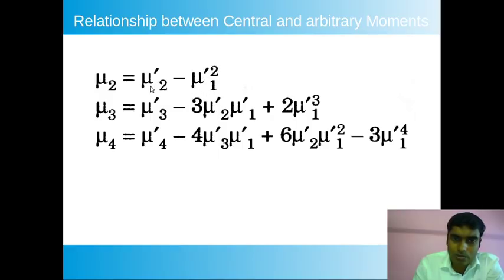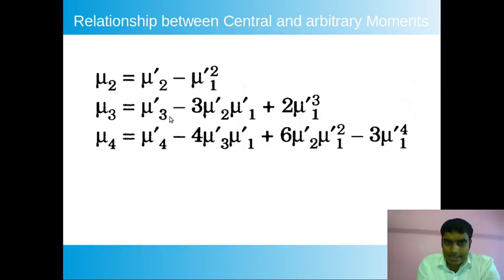Next, this one is order 3, mu3 dash is order 3, and mu2 dash mu1 dash together is also order 3, and the last one is also order 3. For mu4, this is order 4, mu3 mu1 together is order 4, here 2 and 1 comes twice, so it is again 4, and the last one is 4. So all of these are order 4.